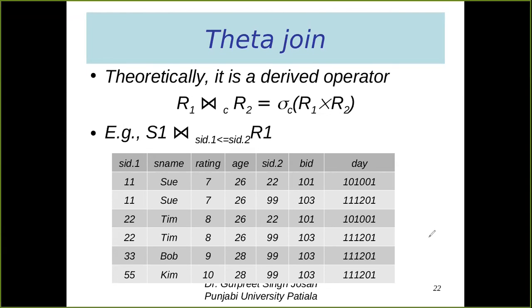Instead of writing sigma and Cartesian product, we write the bow tie operator. We write a new symbol that is called bow tie, and the condition C will remain there. So we are filtering R1 cross product R2 based upon some condition. Whatever the result will be, that will be called theta join. And what will be the number of rows in this particular table after applying theta join?